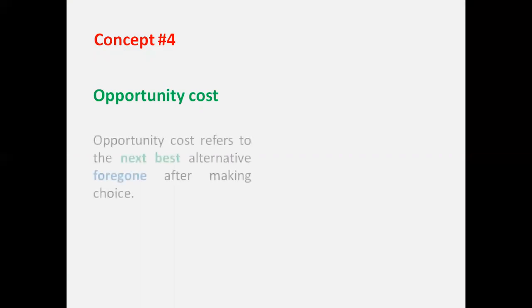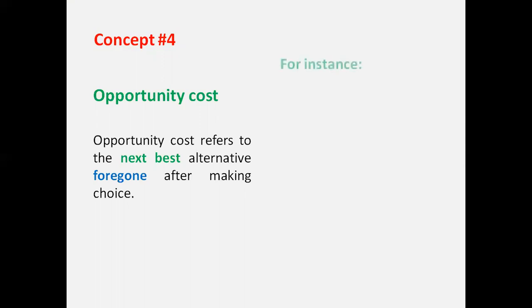Concept number 4 is known as opportunity cost. A very, very important concept as far as economics is concerned. But what is it? Opportunity cost is defined as the next best alternative forgone when a choice is made. So it is the next best alternative we sacrifice when we choose between things. Remember, it is next best. Some students get confused by saying it is best next. No. It is next best.